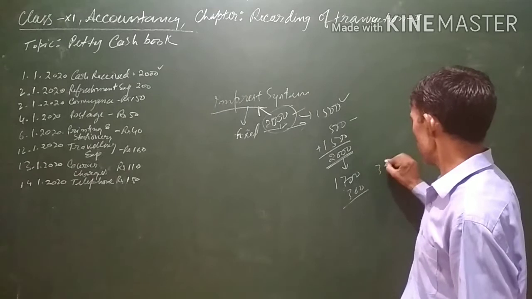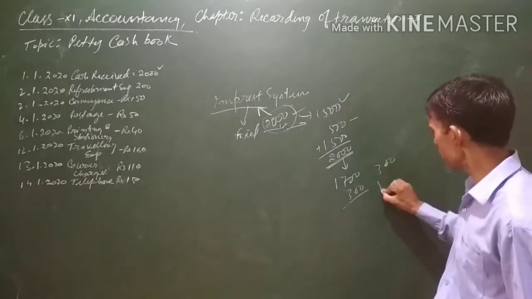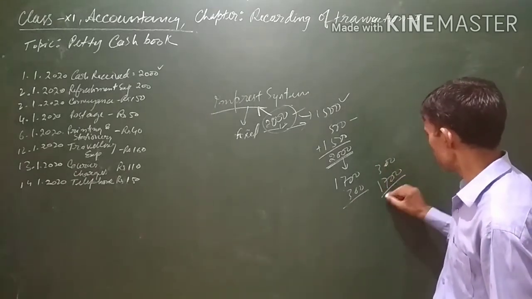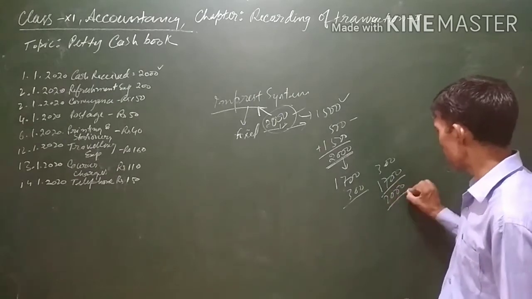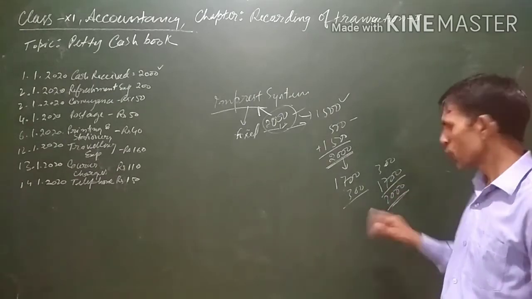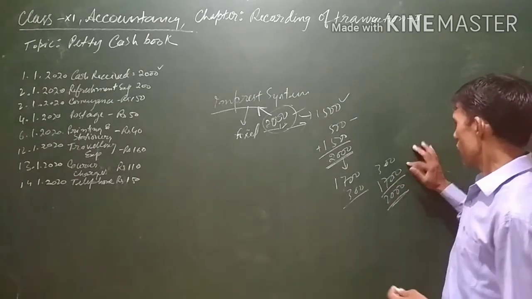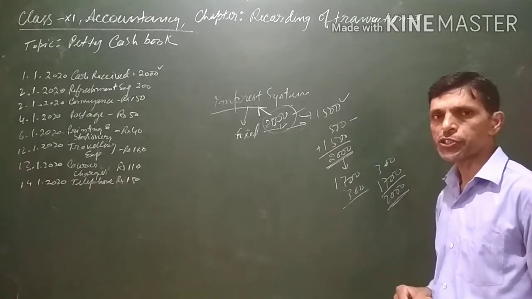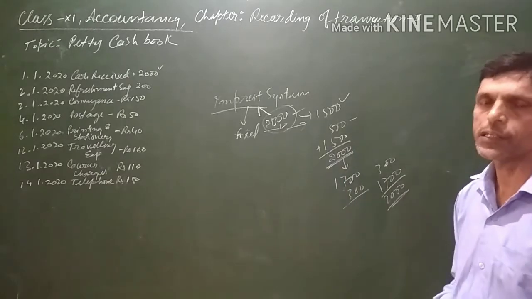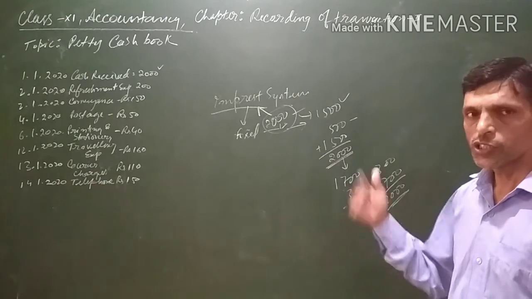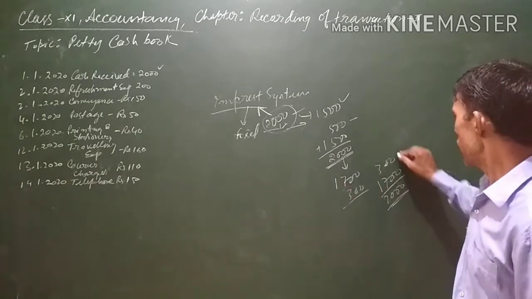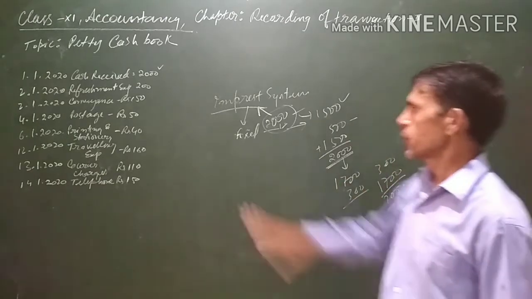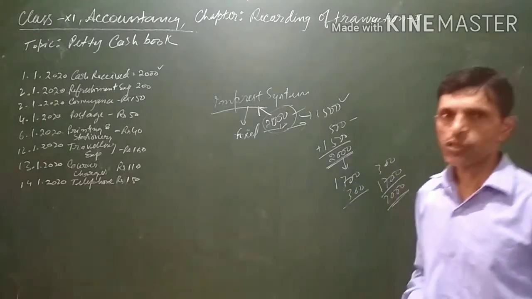The head cashier will again reimburse 1700, so the balance again comes to 2000. So every 2 weeks, the amount spent by the petty cashier is reimbursed by the head cashier, and this process goes on.